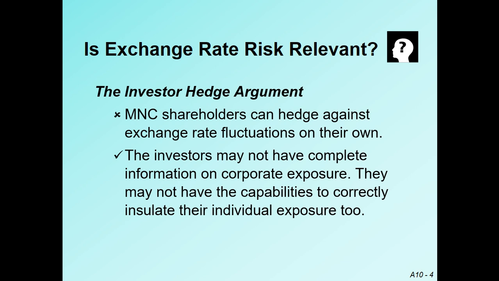If we compare the individual investor with the multinational corporations, individual investors will not have complete information regarding the exchange rate fluctuations. Here comes the asymmetric information. Asymmetric information means that, as compared to the multinational corporation, an individual investor or shareholder will not have accurate, complete information regarding the fluctuation of the exchange rate. Multinational corporations have more information regarding the fluctuation of the exchange rate.